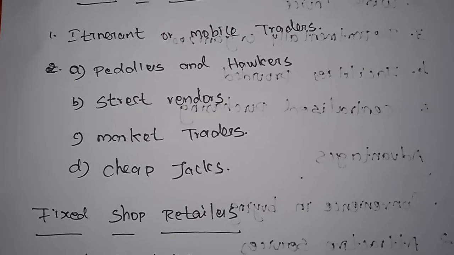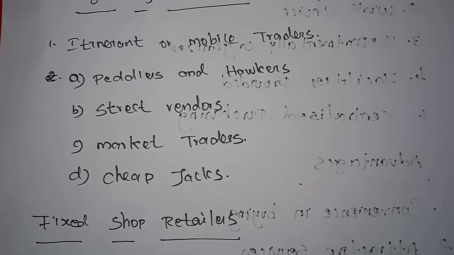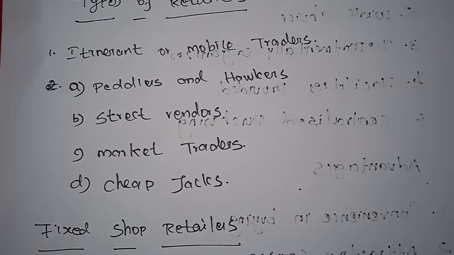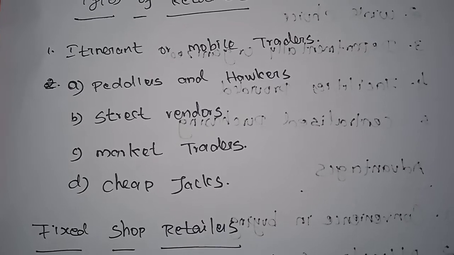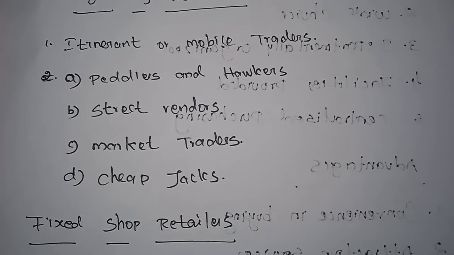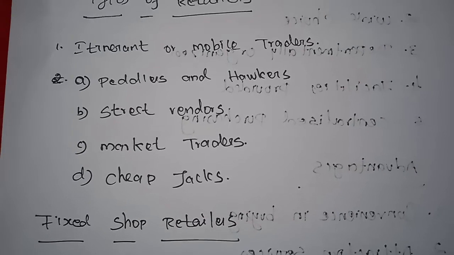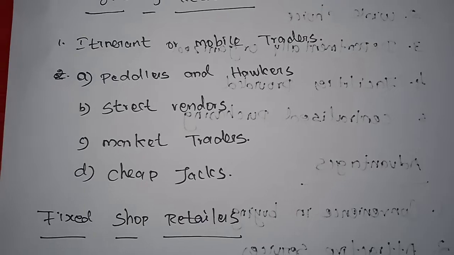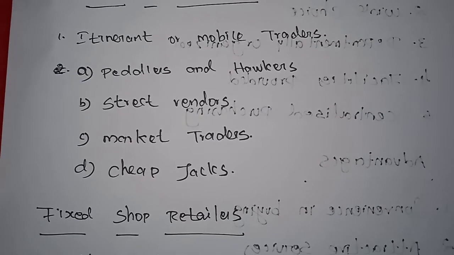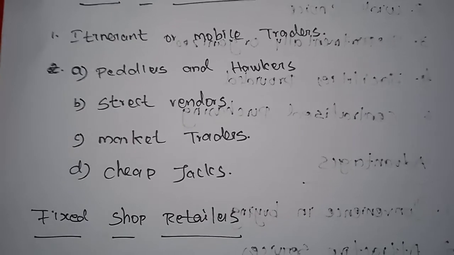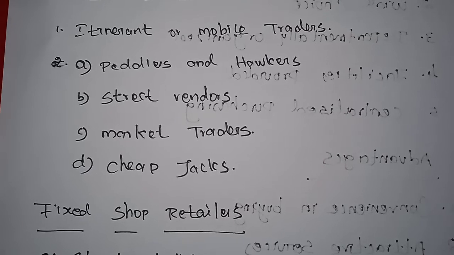Next, cheap jacks. Cheap jacks are those retailers who have independent shops of a temporary nature in a business locality, depending upon the potential of the area. On the basis of availability, season and demand, if persons carry some goods to a prosperous or appropriate area and sell those commodities, they are called cheap jacks.